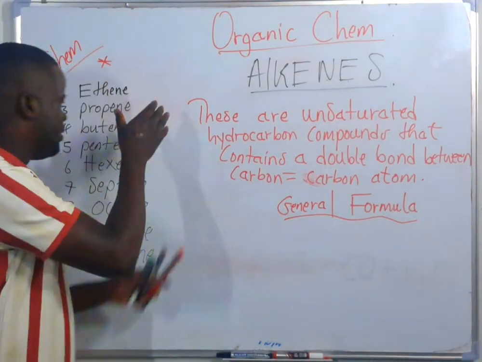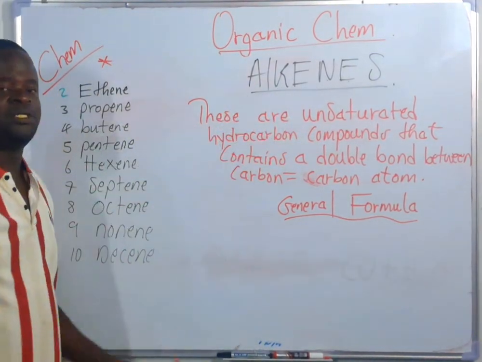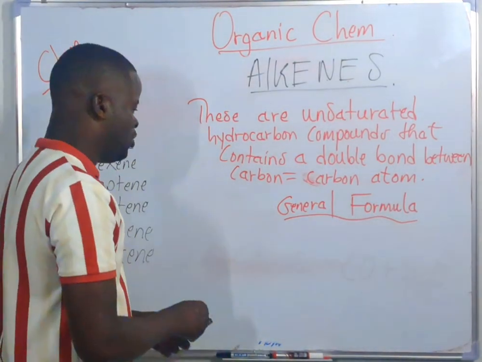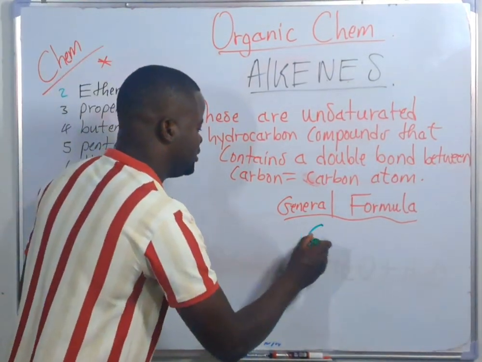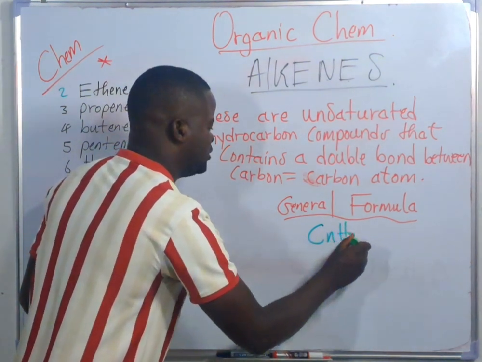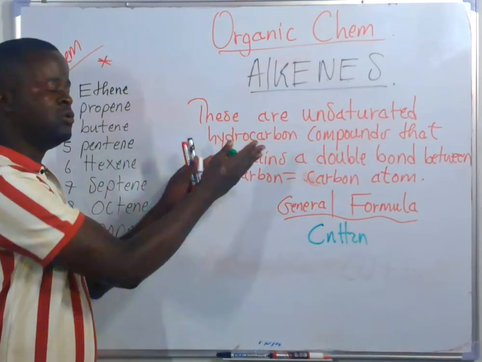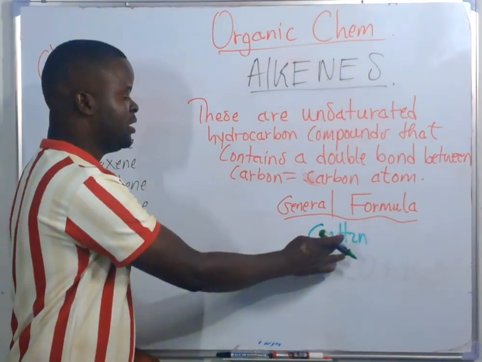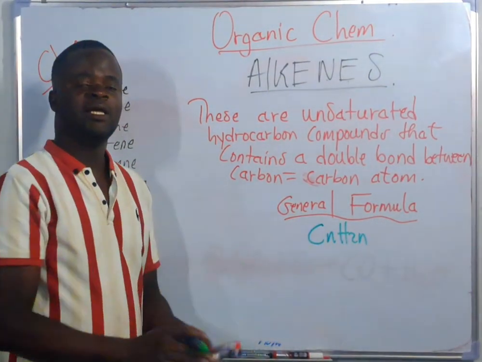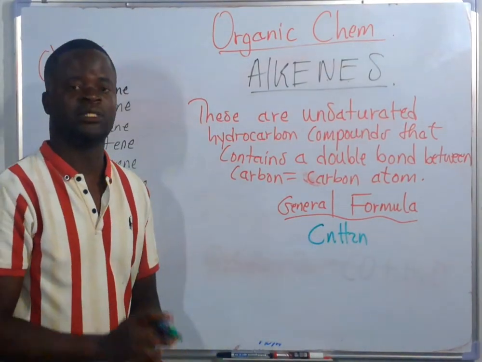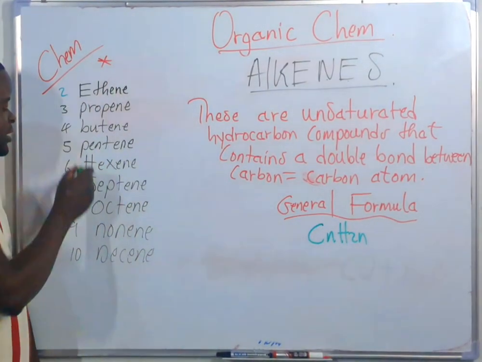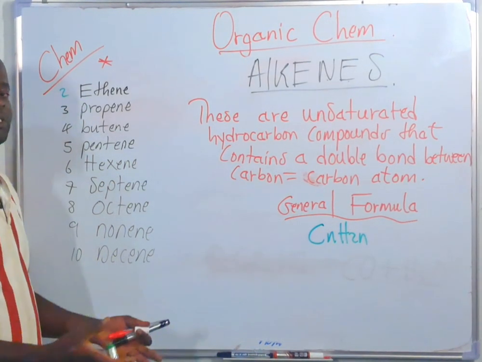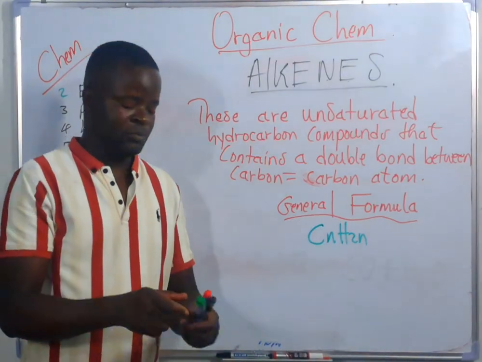All the members that belong to this homologous series of alkenes obey the general molecular formula CnH2n, where n is the number of carbon atoms. And these numbers start from 2 up to 10. These numbers represent the number of carbon atoms.